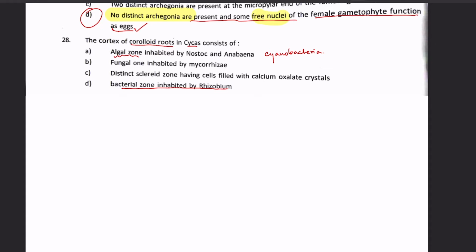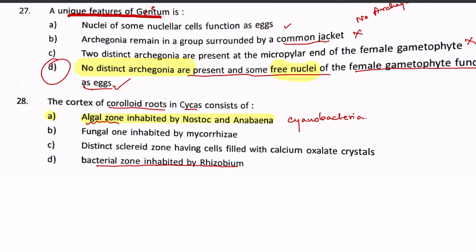So this algal zone in the roots of Cycas forms a coralloid structure. It's a star-shaped, coral-like structure, which is very prominent and can be seen. But the fungal zones are actually mycorrhizal associations which are found in Pinus. So our correct option is A.